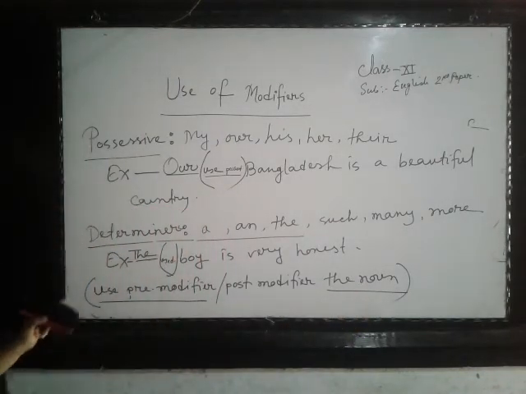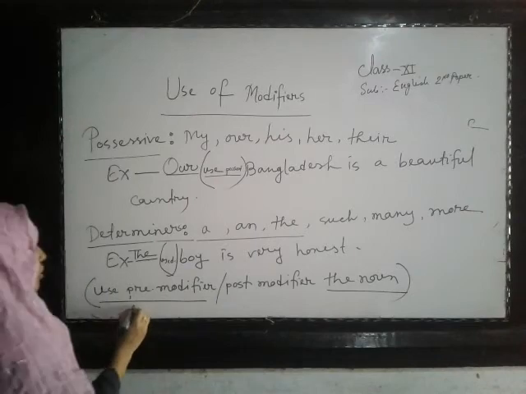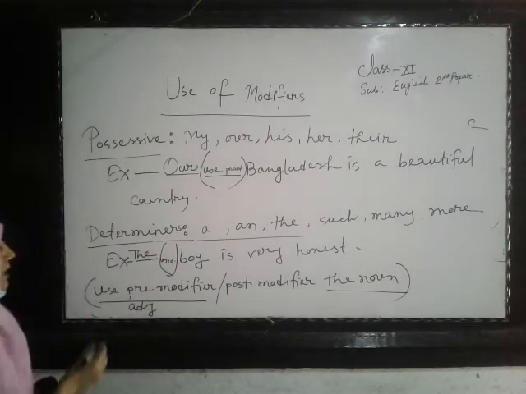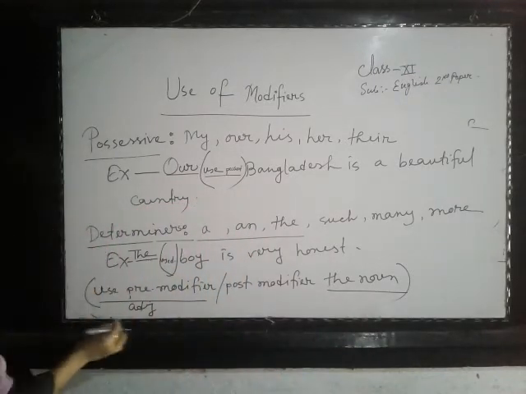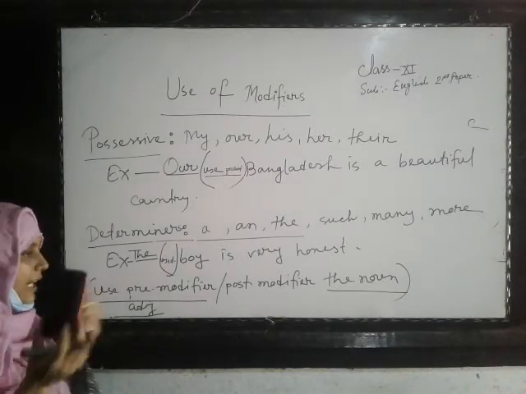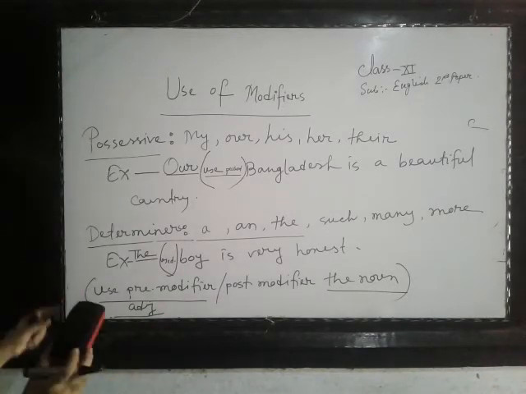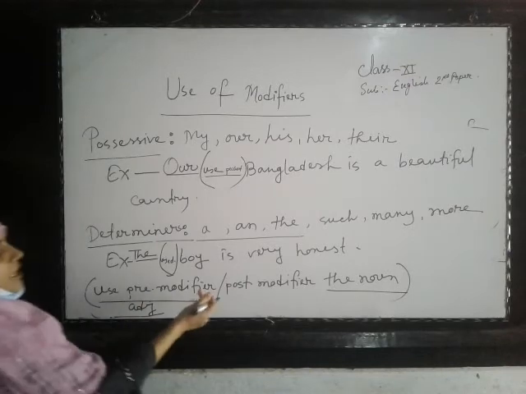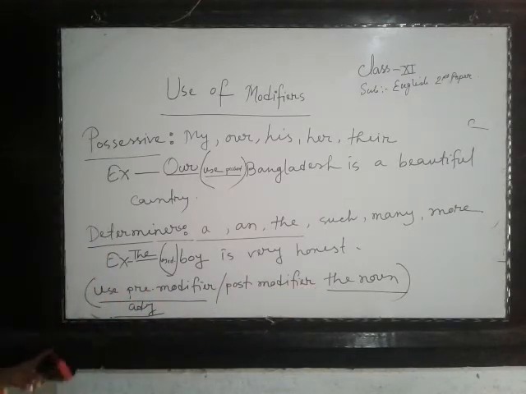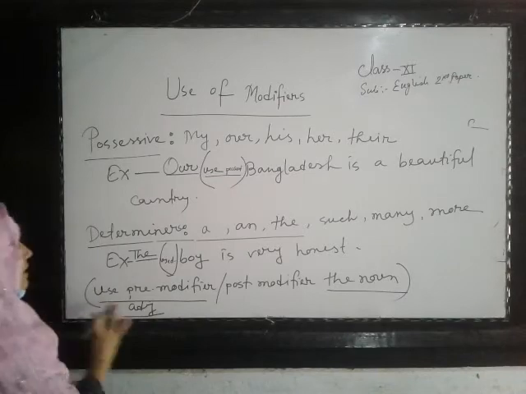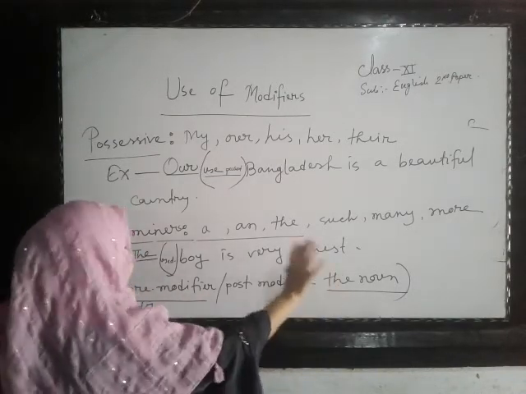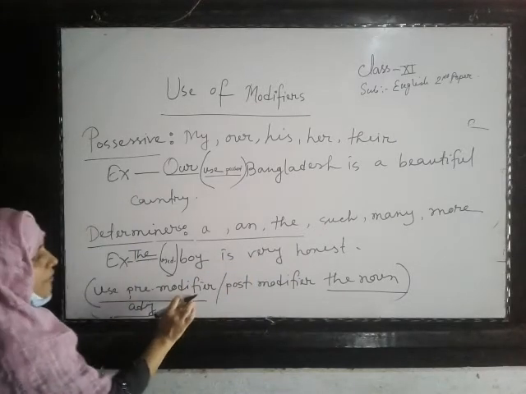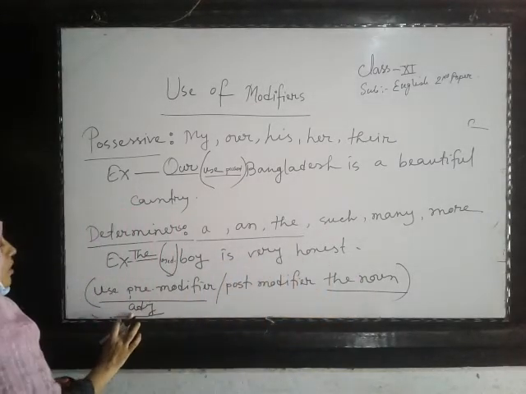That means for this type of instruction you will use an adjective almost every time. When you get use pre-modifier the noun, you will use any adjective in the gap, any kind of adjective which is meaningful in your sentence. So when you get use pre-modifier the noun, you will write down an adjective.